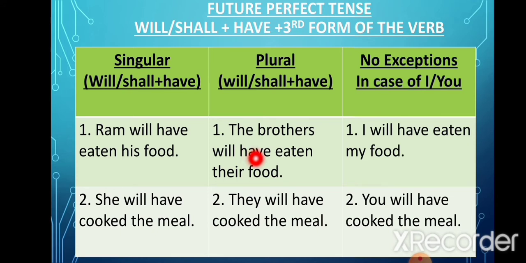Now let's look at the example where the subject is plural. The brothers will have eaten their food. They will have cooked the meal. Here also we have used the third form of the verb and before that we have used will have.